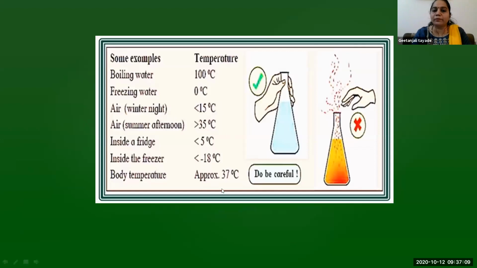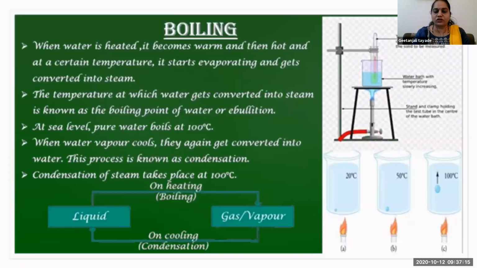And see, the human body temperature is approximately 37 degrees. This is the temperature range. So what is boiling? Now this is temperature. Now how is the water boiled? We see, boiling means what?